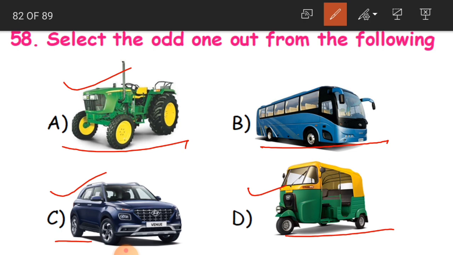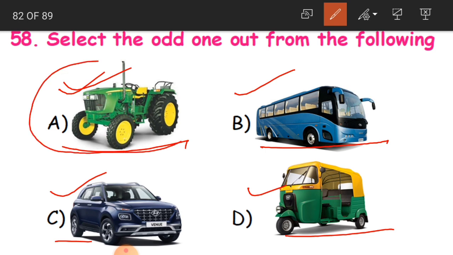Tractor is for carrying goods, or for doing some agricultural activities. And if you see bus, car and D, that is auto rickshaw, here people, passengers, are going to travel. So what is the odd one now?